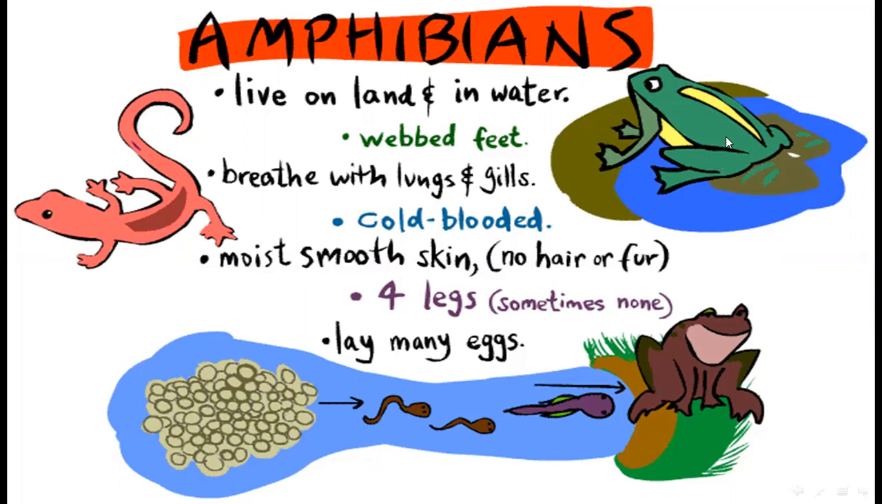You must remember, amphibians have moist, smooth skin, no hair or fur, and 4 legs, and sometimes none. They lay many eggs in water. See, they lay many eggs. Frog is an amphibian, so frogs lay many eggs in water.